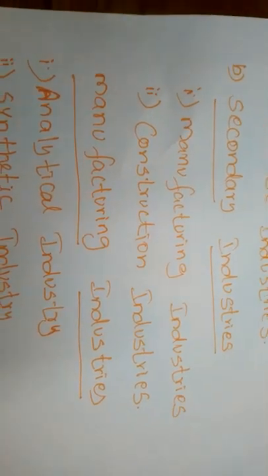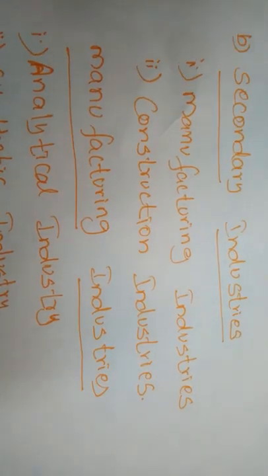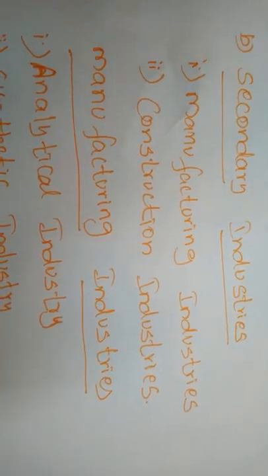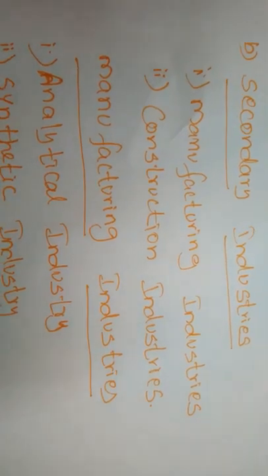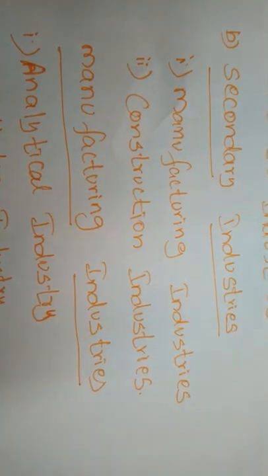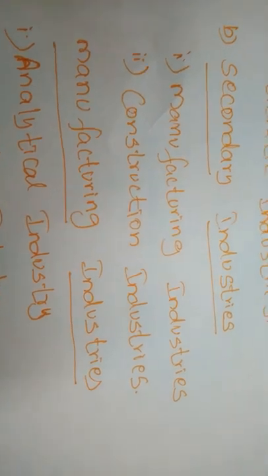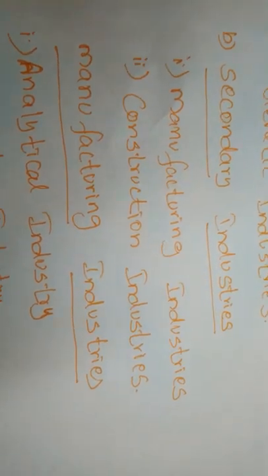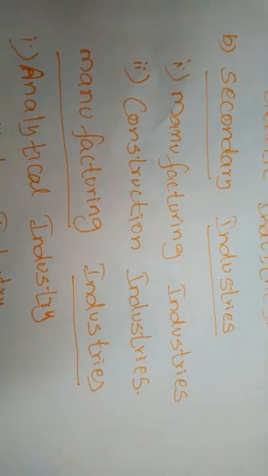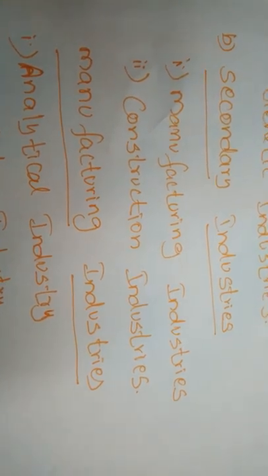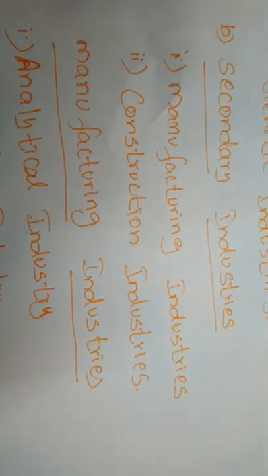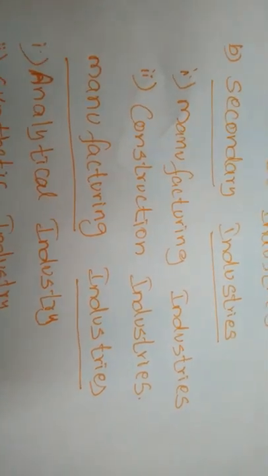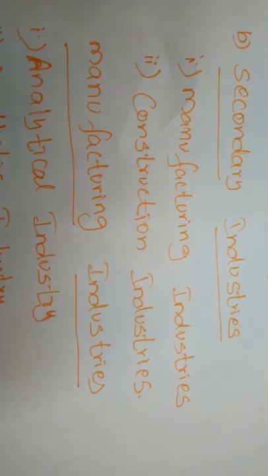This is the primary industry. If you are converting the iron ore into steel or furniture, it is called a secondary industry. The secondary industries undertake the process of making finished commodities from raw materials already extracted from the primary industries.